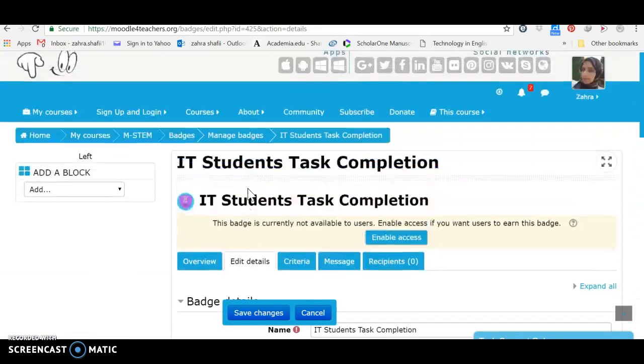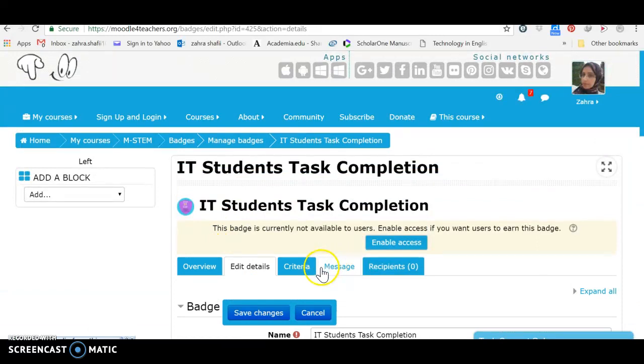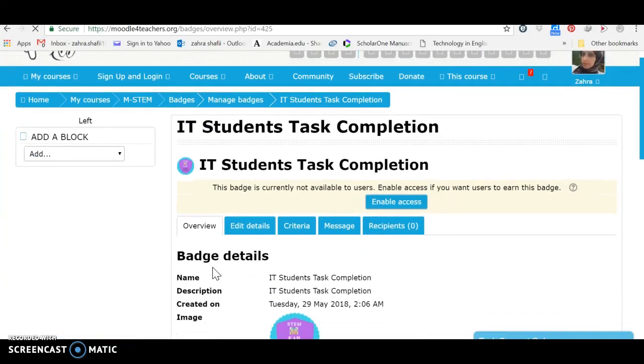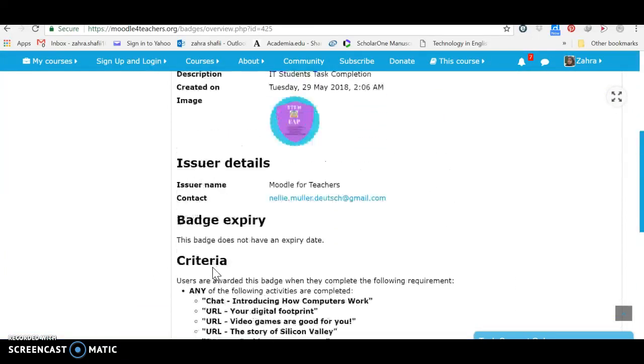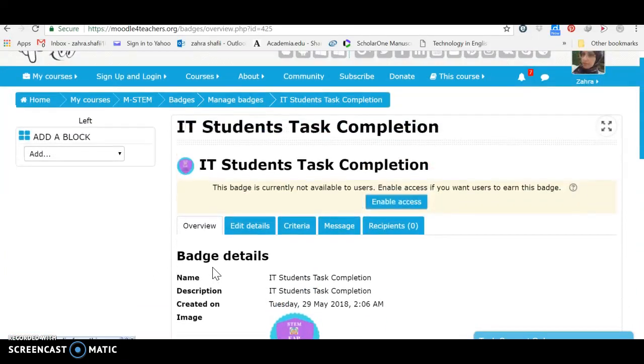It's not here. We can change it later too when we are overviewing it in the managing area, in managing badges.